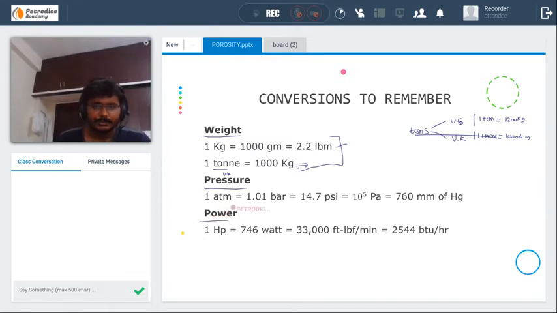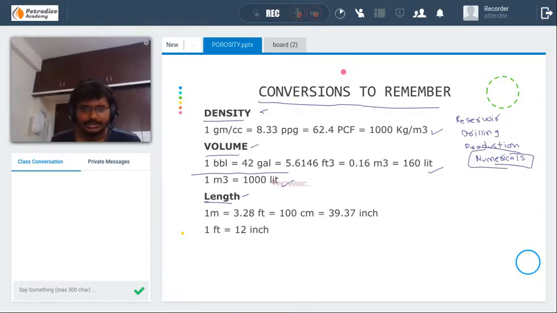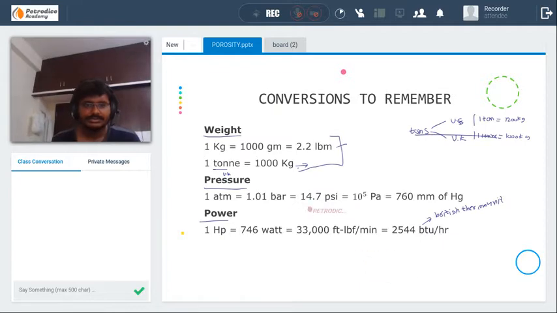Okay. For power, 1 horsepower is equal to 746 watt, 33,000 feet lbf per minute, and 2544 British thermal unit per hour. Okay. Just try to remember these 6. That is these 3 and these 3. Okay. By remembering these 6 conversions, you can solve any numerical in production, drilling, reservoir, and any other thing.